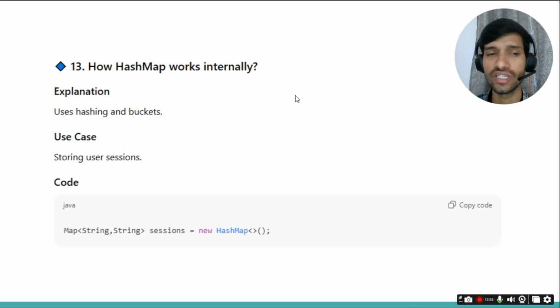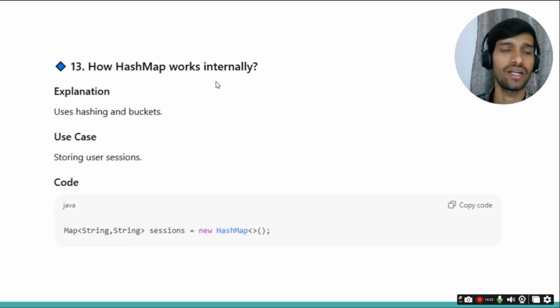The next question is how does HashMap work internally. It is a general question, and the most asked question for all candidates, independent of which company you are giving the interview for. You can explain that HashMap internally uses the hashing concept, using the hash code and equals method.